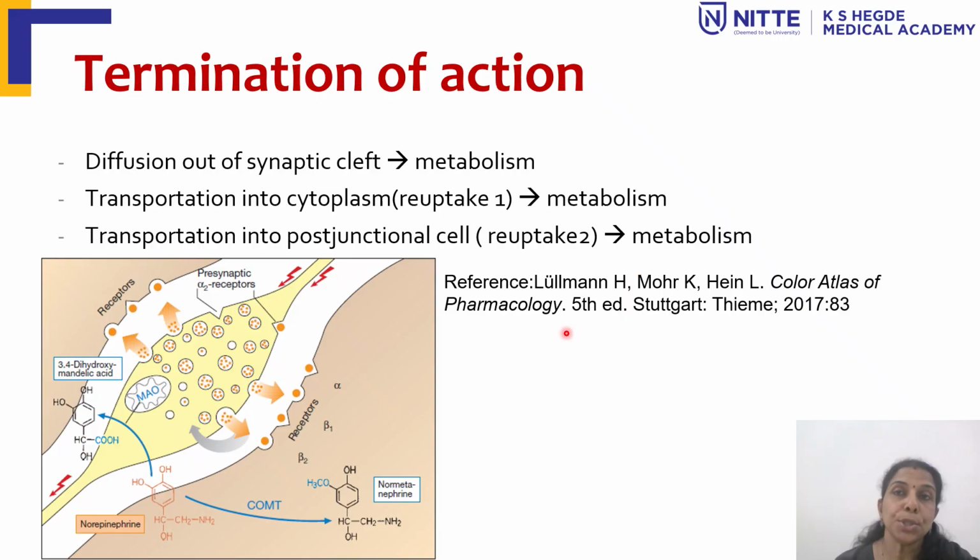Next is about the termination of action. Once it is released from the vesicles, I told they act on the receptors. Now we see how the action gets terminated. By diffusion out of the synaptic cleft, it undergoes metabolism, and transportation into the cytoplasm. I told about the reuptake 1, which is inhibited by cocaine and tricyclic antidepressants. So that is one way of getting metabolized. Another is transportation into the post-junctional cell, that is reuptake 2. That is also a kind of metabolism that is happening.